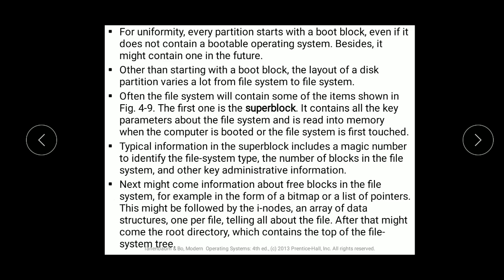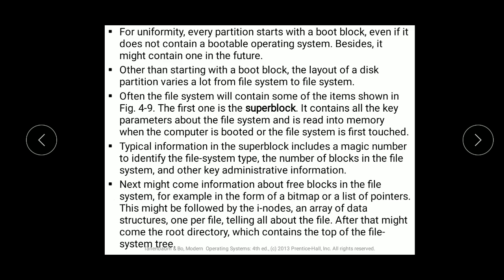Next might come the information about free blocks in the file system. So how much space is free, for example in the form of a bitmap or a list of pointers. This might be followed by the inodes, an array of data structures, one per file. So what are inodes?